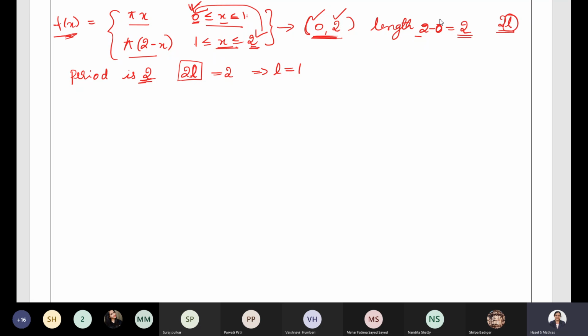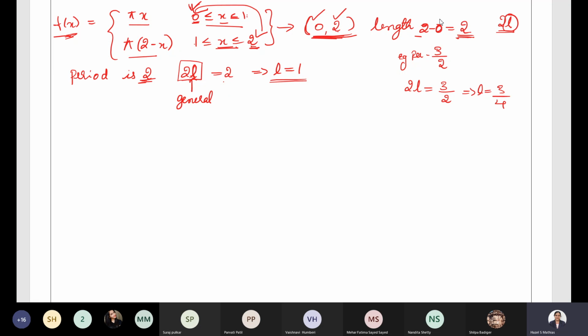The period of this interval is what? 2, because upper limit minus lower limit is 2. This is the general period. But the period of this interval is 2. So if you equate these two, you will get the value of L, that is equal to 1. Always remember, suppose you get the length of the interval, that is period, equal to 3 by 2. In order to find the value of L, you need to equate this with 2L. That time the value of L will be 3 divided by 4. I hope this is clear.